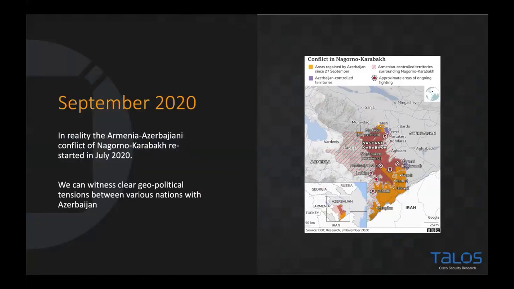What's interesting about this is it was pretty much in line with when the Armenia and Azerbaijan conflict over Nagorno-Karabakh basically restarted, throughout the summer into September. This is a disputed region, and we can see clear geopolitical tensions between various nations. Azerbaijan borders Armenia and Iran, for example. It has borders with Georgia and Russia. So there's quite a geopolitical hot pocket around there.